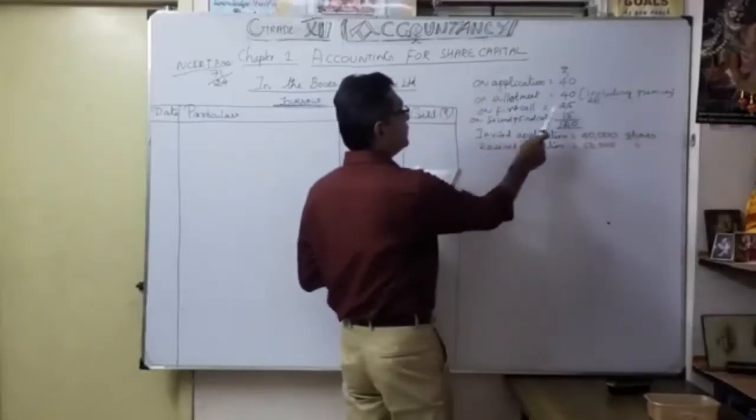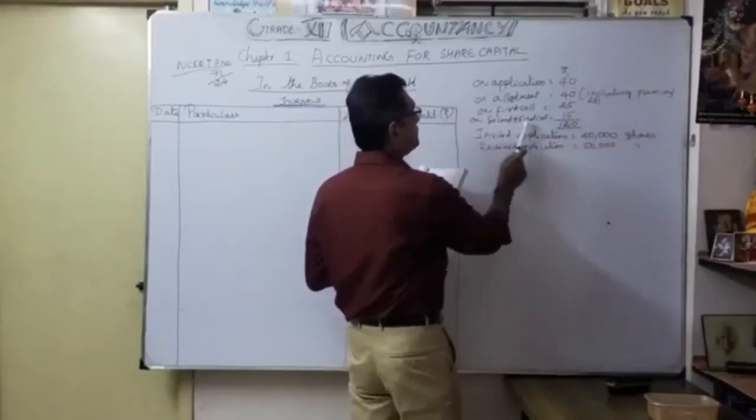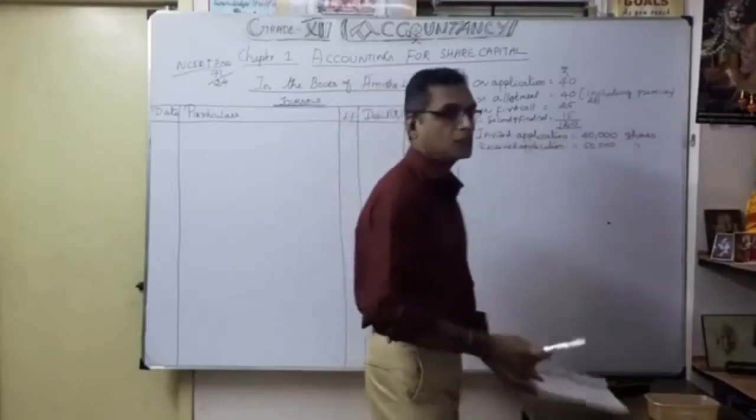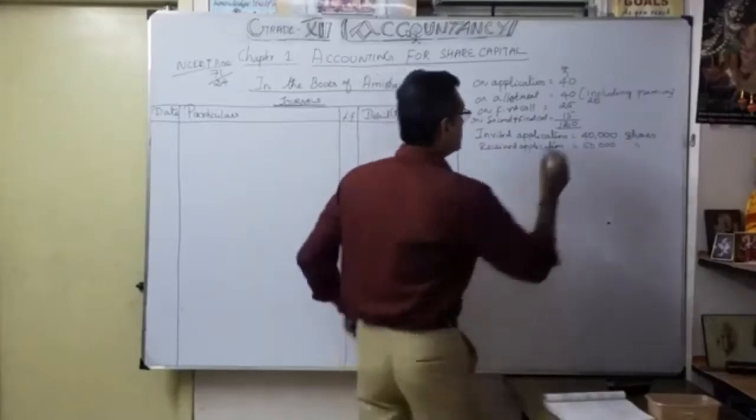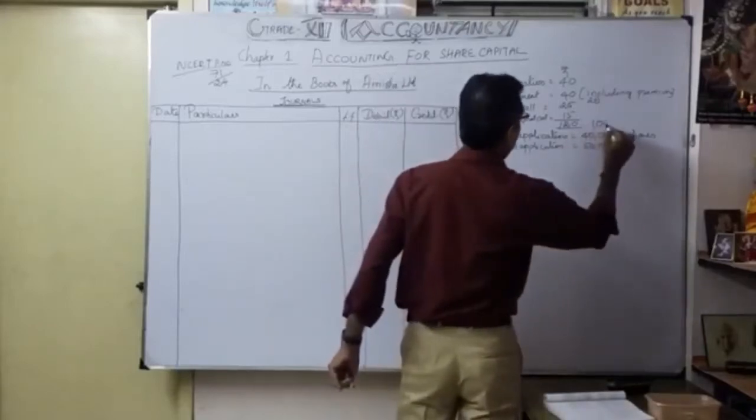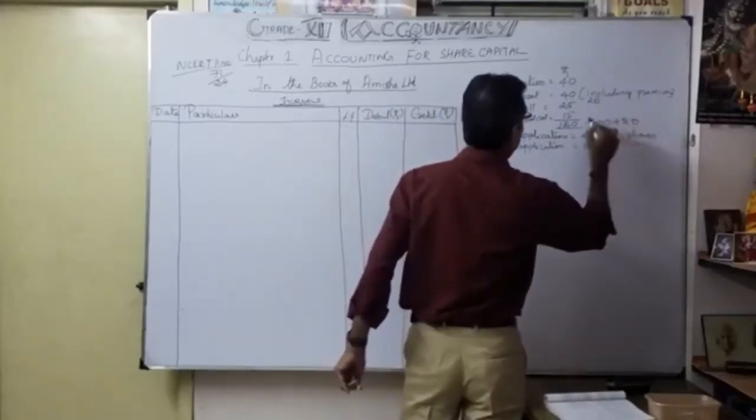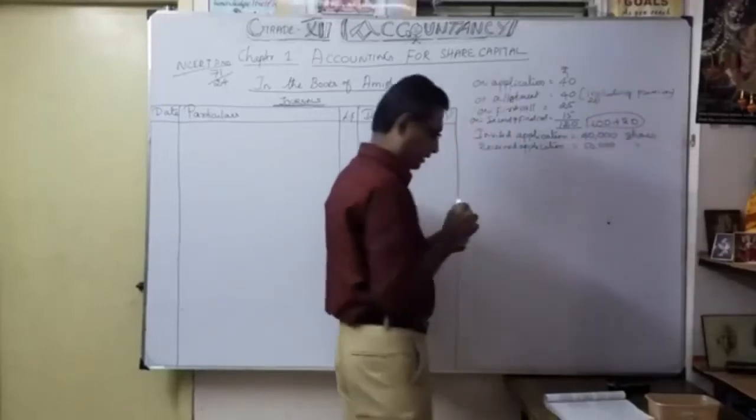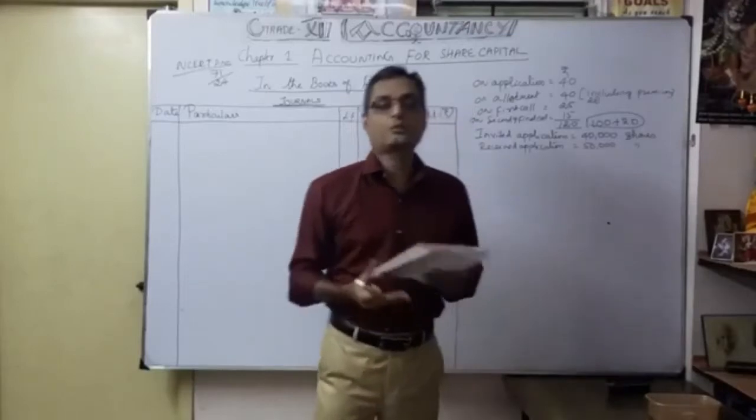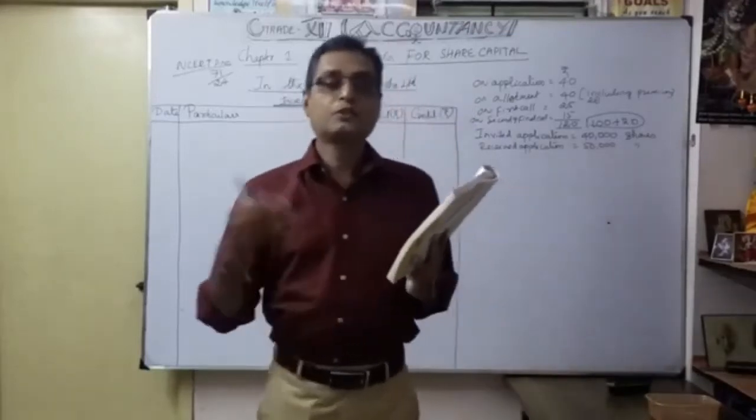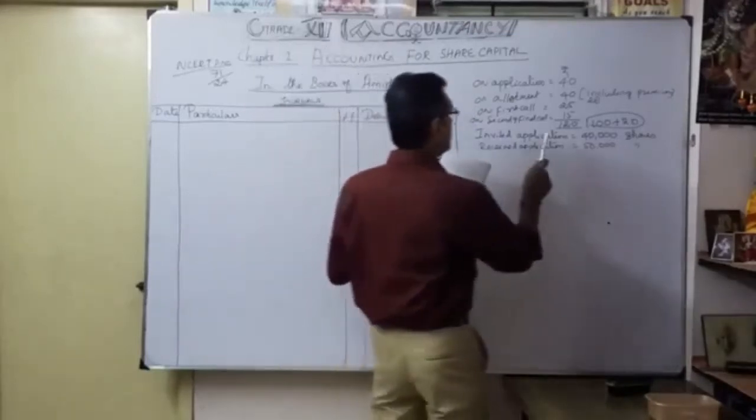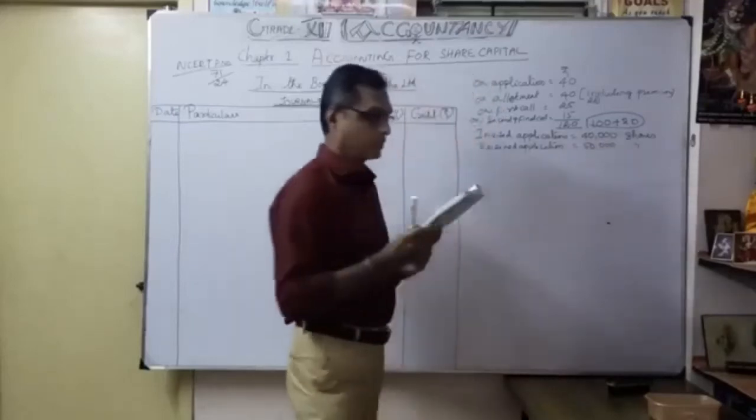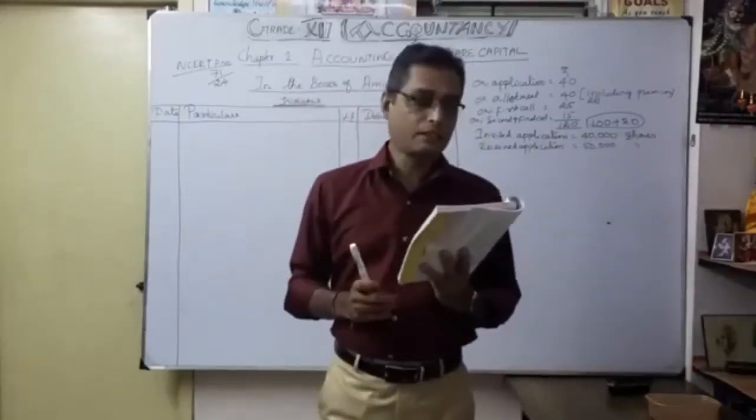On first call 25 rupees, and second and final call 50 rupees. So the total comes to 120. How? The nominal face value 100 plus 20. So our face value of the share is 100 rupees. That is the structure of our issue of the shares: invited applications for 40,000 shares. Now go to the second paragraph.